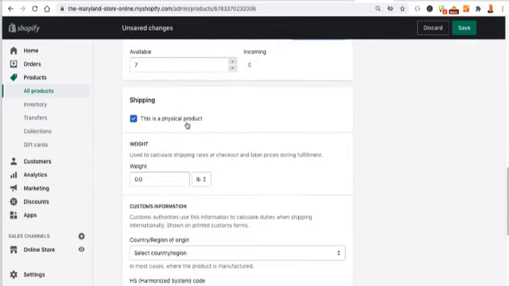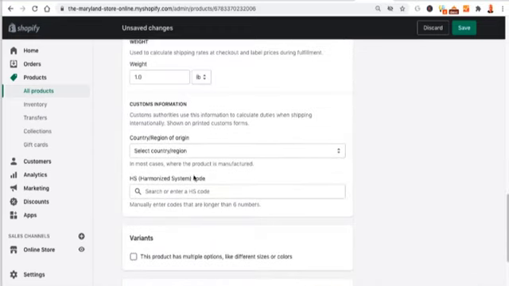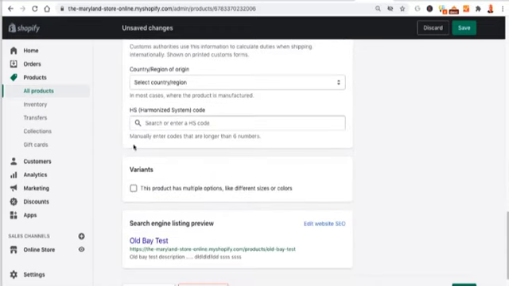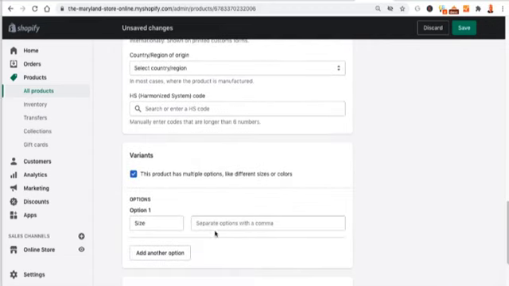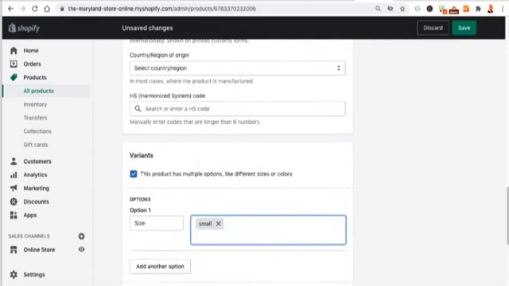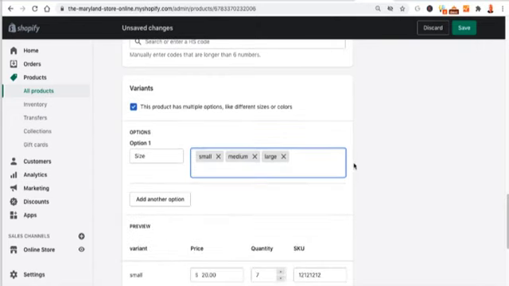Shipping, this is a physical product. I am going to want to put the weight in there of a pound. Customs, you don't really have to worry about this stuff. If I have variants on the product, I would click on it, say there's a size, and I have small, enter, medium, then I hit enter again, and I have large, enter. So now I've got those in there.